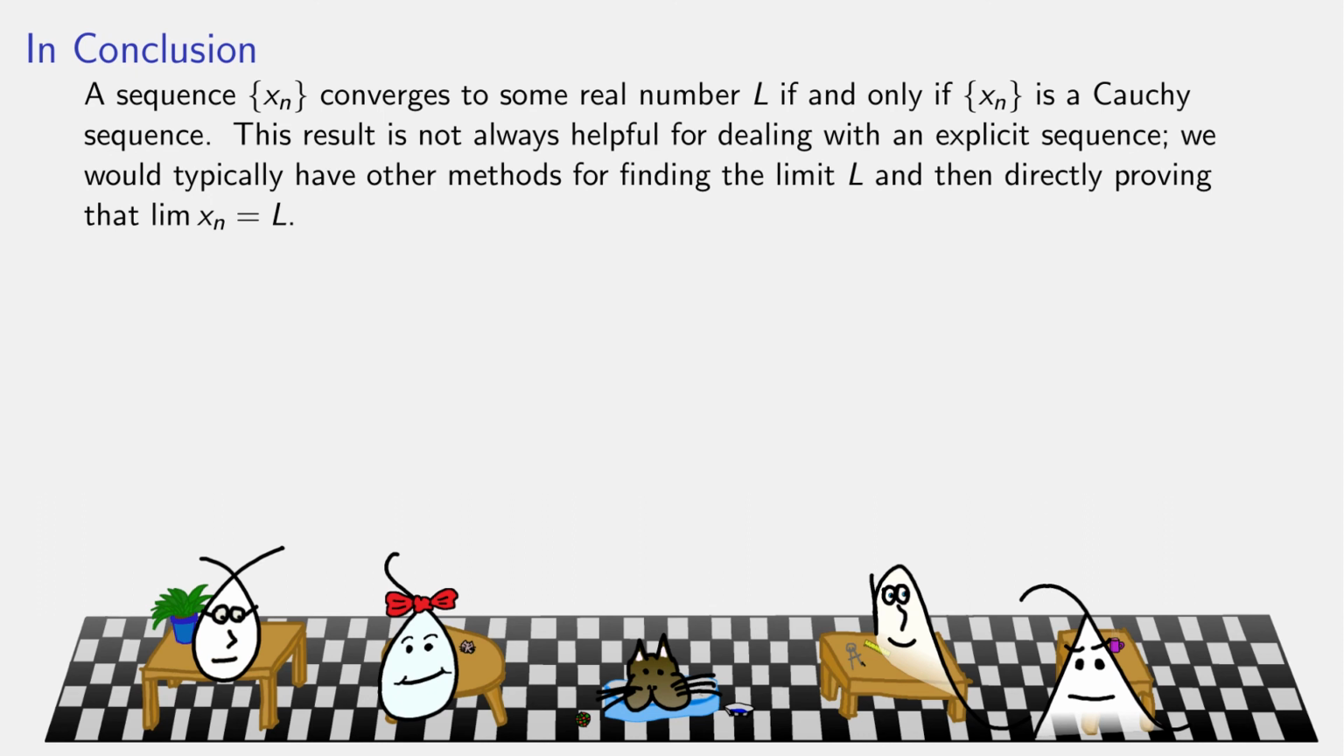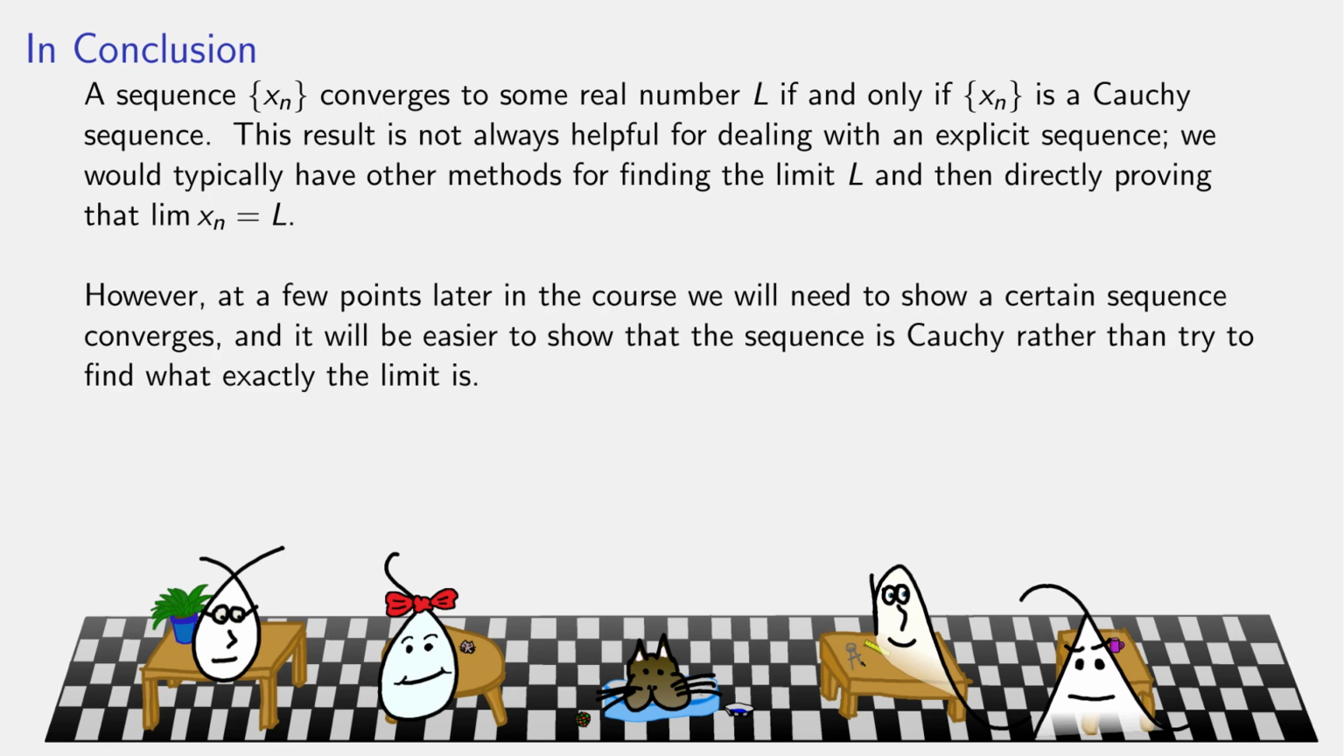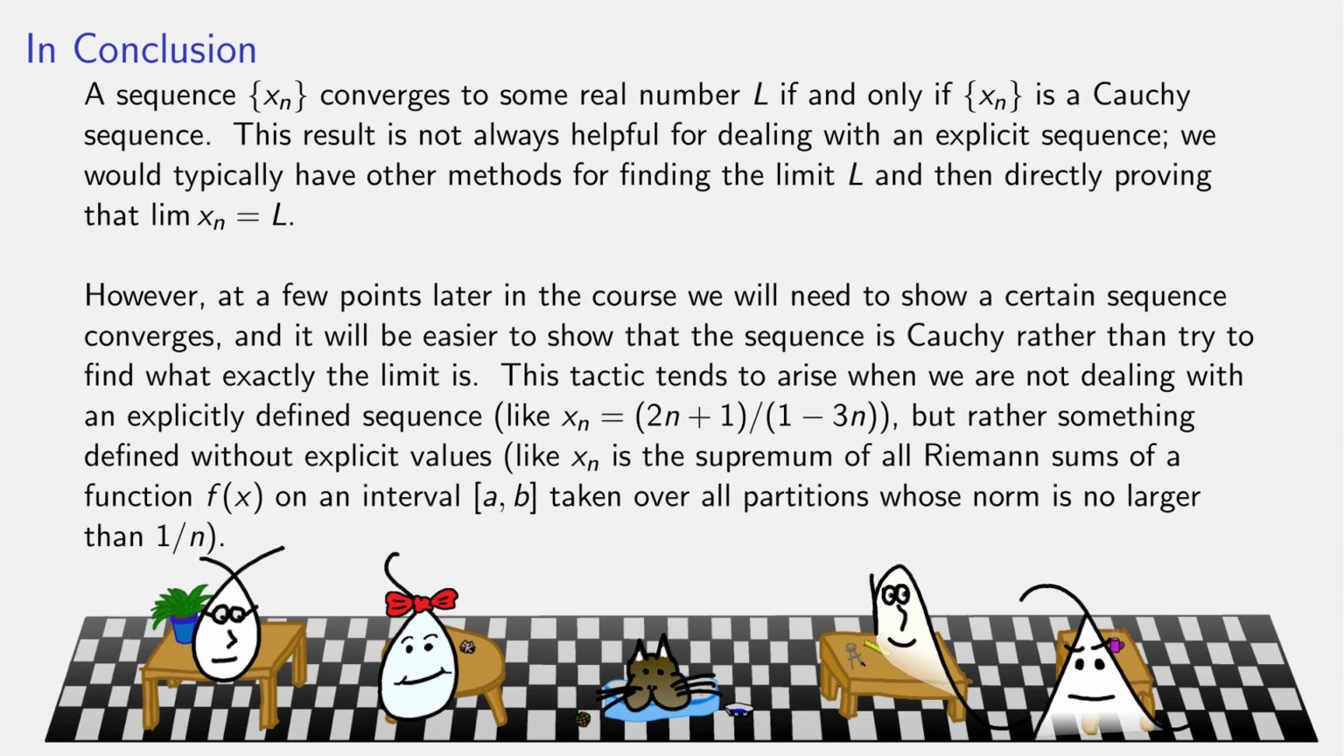So why do we care about this Cauchy definition that's a little squishier? Well, there are going to be points later on where the sequence we need to show converges isn't an explicit thing in front of us. So instead of a sequence being something like x sub n is given by a formula, 2n plus 1 over 1 minus 3n, maybe x sub n is abstractly defined as something like the supremum of all Riemann sums of a function f of x on a particular interval where partitions are restricted to be of a certain norm. And this all sounds like word salad, but it is all stuff we're going to learn, okay?